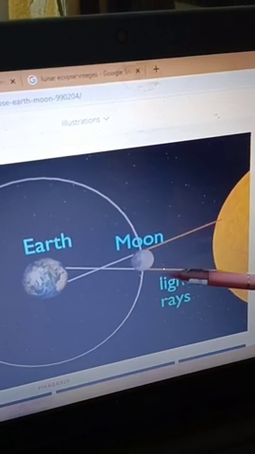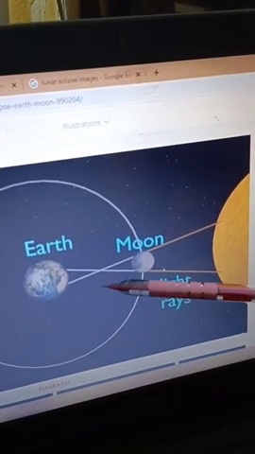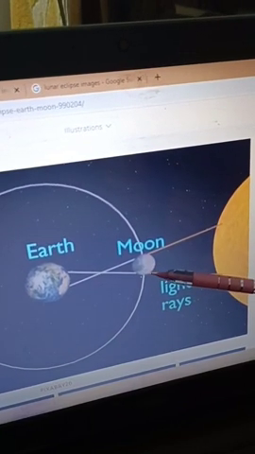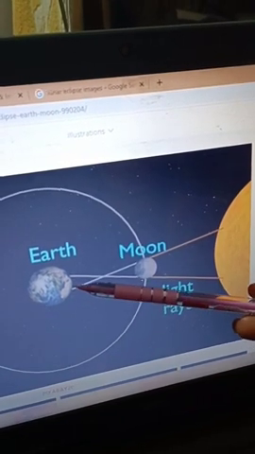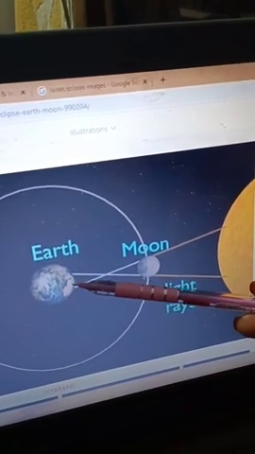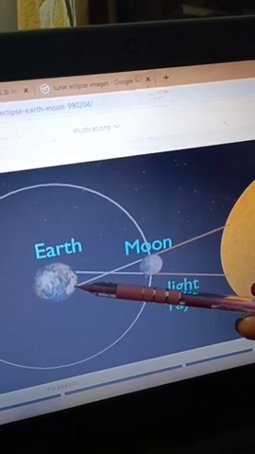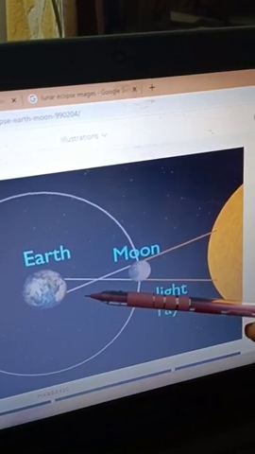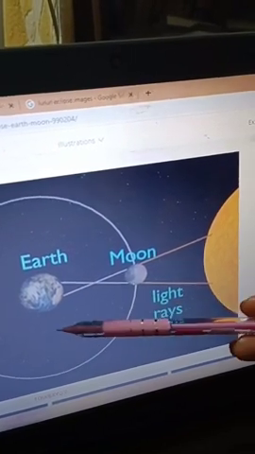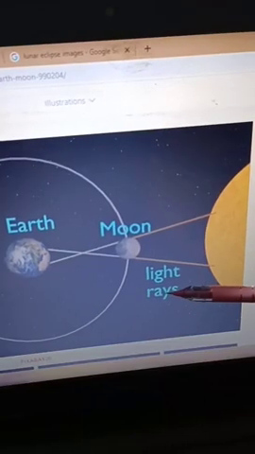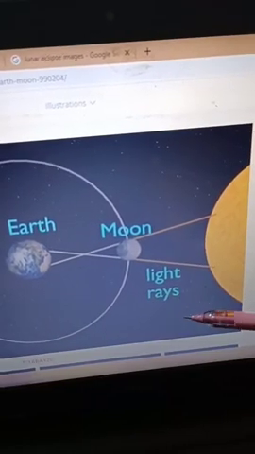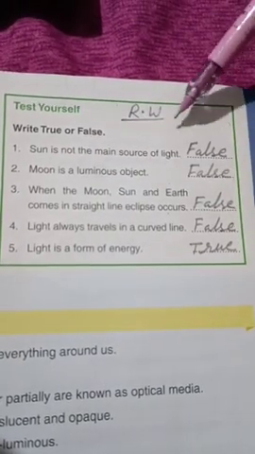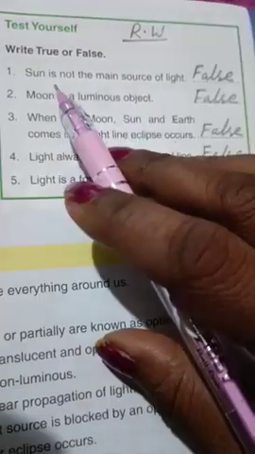This is solar eclipse. When the moon comes between earth and sun, the moon blocks the light of the sun and casts a shadow on the earth. The people falling in the shadow area of the earth cannot see the sun. So, this is called solar eclipse. A solar eclipse always occurs on a new moon day. Thank you. And this is your revision work.